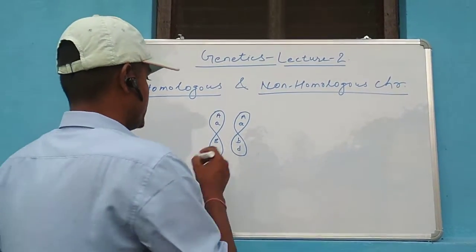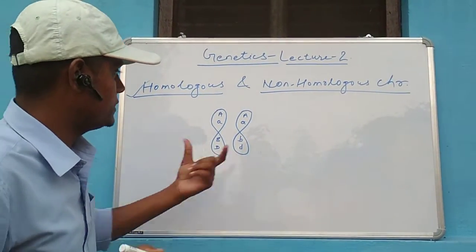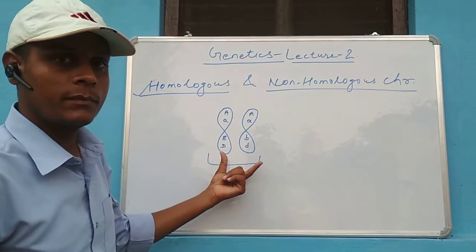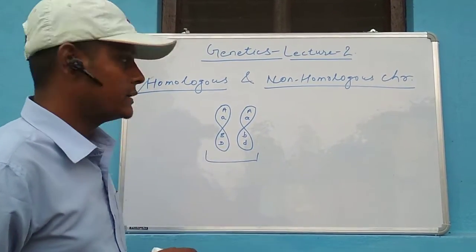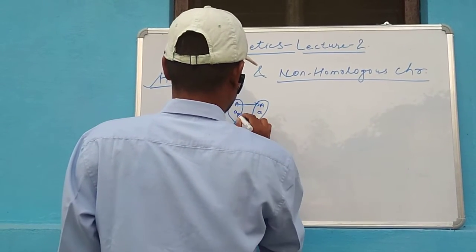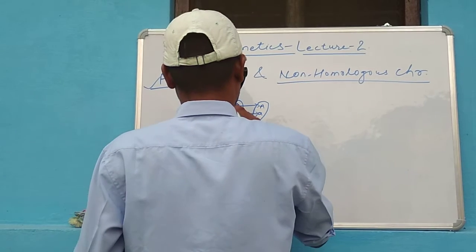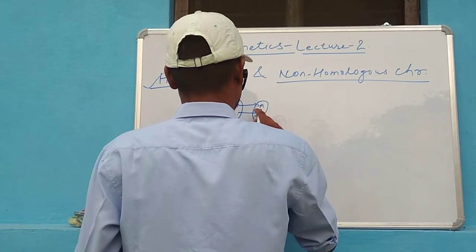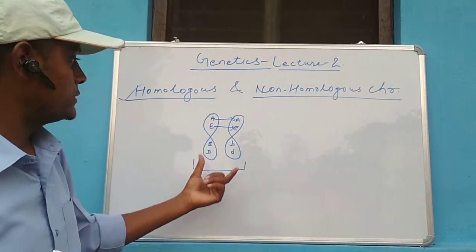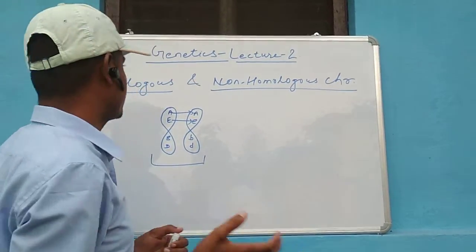Here I have taken a pair of chromosomes. You can see both chromosomes are similar in shape, similar in size, and the locus of genes is also the same here and here. So the term homologous is clear.